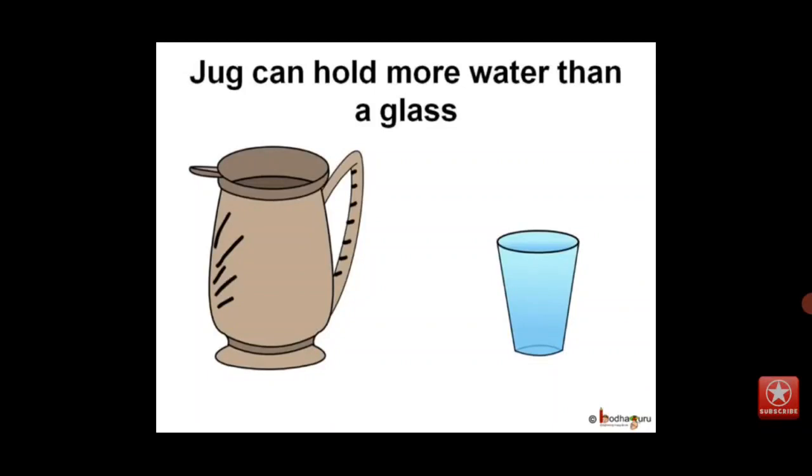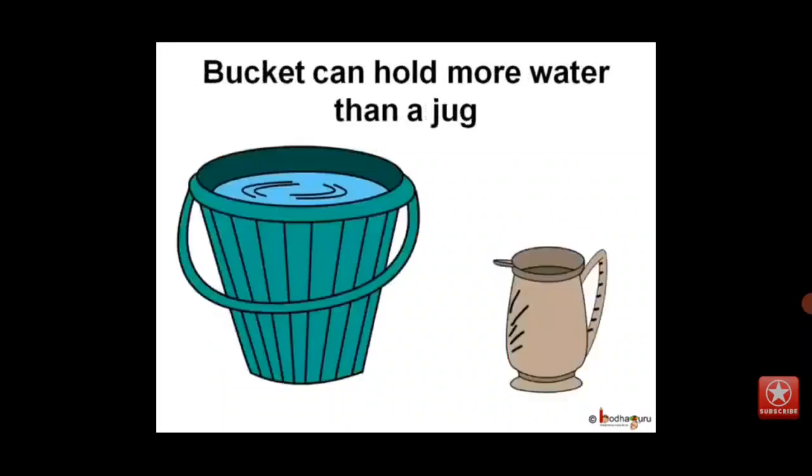You know, capacity describes how much a container can hold. So, you can also say the jug is bigger than the glass, so it has a greater capacity and it can hold more water. Same way, a bucket can hold more water than a jug.